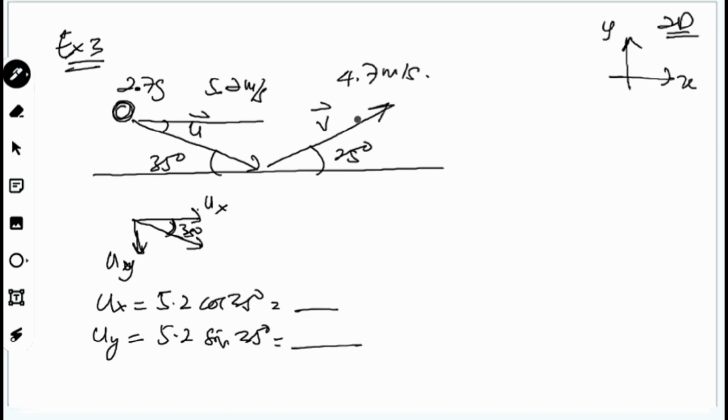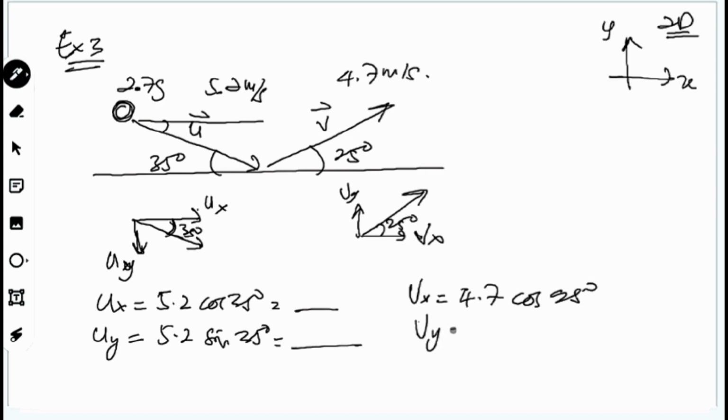And then the same thing for the final velocity, there is a Vx and a Vy. The angle here is 25 degrees. Vx is equivalent to 4.7 cos 25 degrees, and Vy is equivalent to 4.7 sin 25 degrees. Then you have Ux and Uy, and you can calculate.